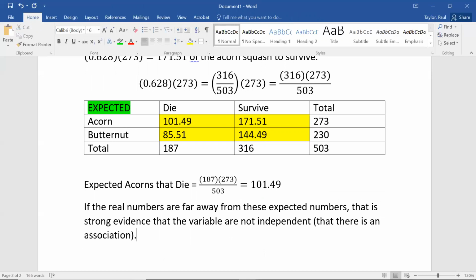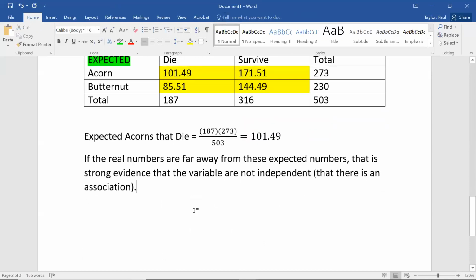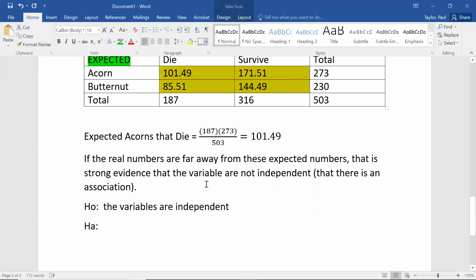Okay, so what we're building up to here is a hypothesis test. We have the numbers that we would expect if they were independent. That's going to be our null hypothesis. So our null hypothesis, H0, is that the variables are independent. Our alternative hypothesis is that they're not independent. And the further away these numbers are from our expected independent numbers, that's going to make a p-value smaller.